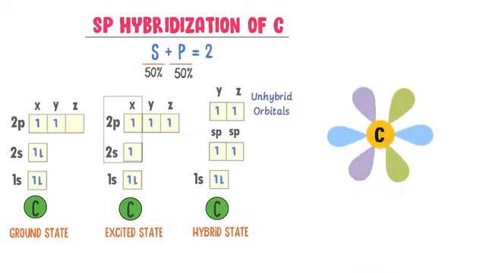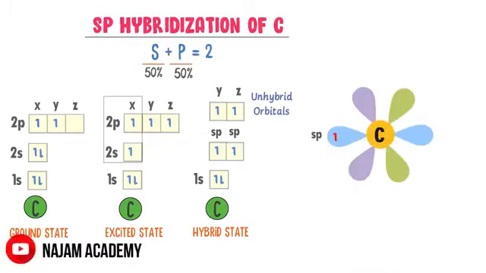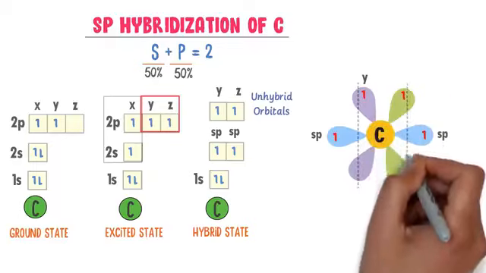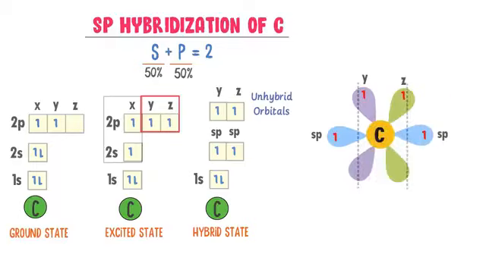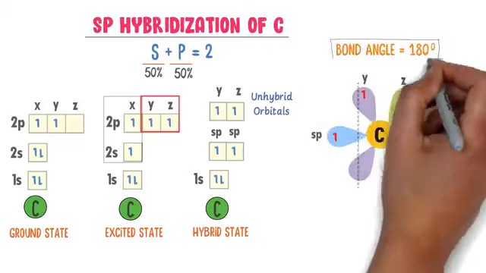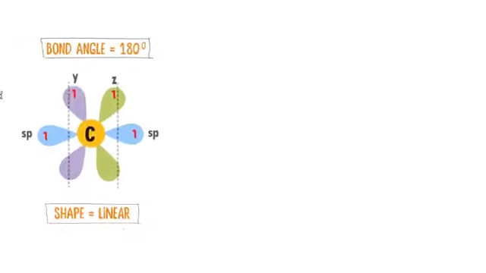Now carbon has this type of geometry in sp hybridization. This is the first sp orbital and this is the second sp orbital, while this long orbital is 2py and this long orbital is 2pz. They both are unhybrid orbitals. The bond angle of sp hybridization is 180 degrees and its shape is linear.